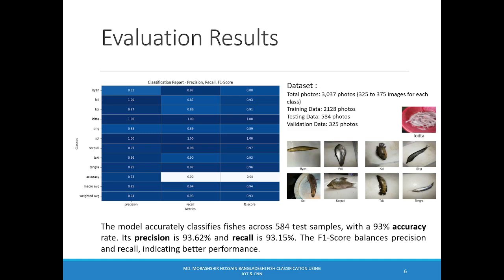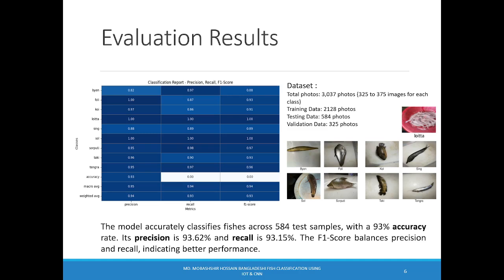Moving on to evaluation, the dataset comprises 3037 photos across 9 classes of fish species. These are divided into 2128 photos for training, 584 photos for testing, and 325 photos for validation, which ensures the model generalizes well to new data.